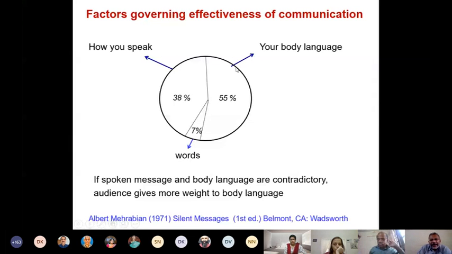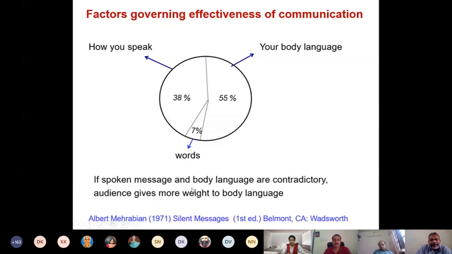Apart from your face. See, face is not becoming important in online because it is being reduced. The size of your face is not fully covering the screen. So that is why body language is not becoming so important in online teaching. Now, only 7% of the impact is due to words. This is a key point every teacher should know.